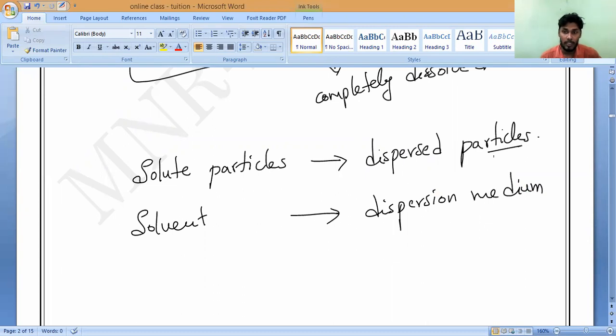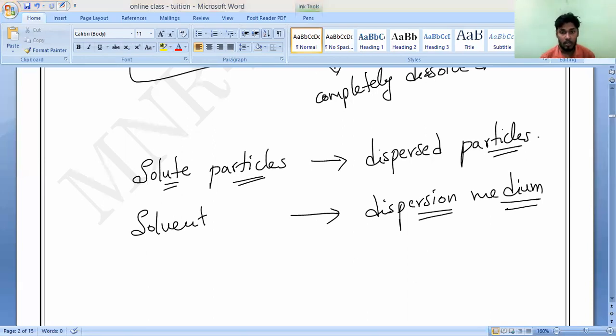Dispersed particles means solute particles which are going to dissolve in solvent. And they dissolve in the liquid. The liquid where the solvent is there and the solute is dissolved, that is what we should call the dispersion medium. Please note it down, all of you. Solute particles are called dispersed particles, and solvents we call dispersion medium. Understand?